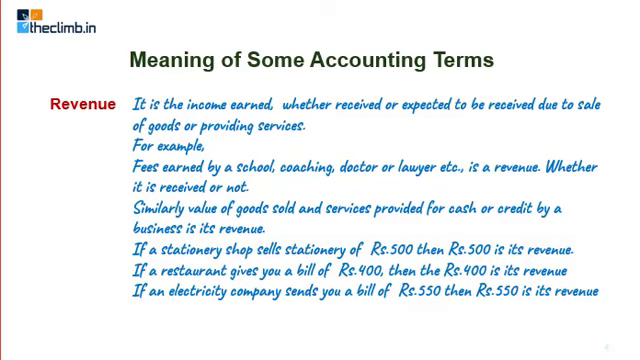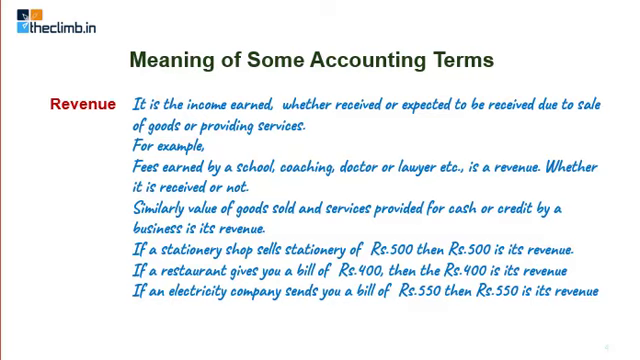And how does it happen? It happens when you provide some services or you sell some goods. Now a few examples I have given here: the fees that is received by a school is revenue for the school, or the fees received by the coaching center or the tutor or the doctor or the lawyer. These are all examples of revenue, whether they receive in cash or not. If you have studied, you have registered there, so they can assume that they have earned the revenue. Similarly, when you sell your goods or provide some services for cash or credit, it's your revenue.